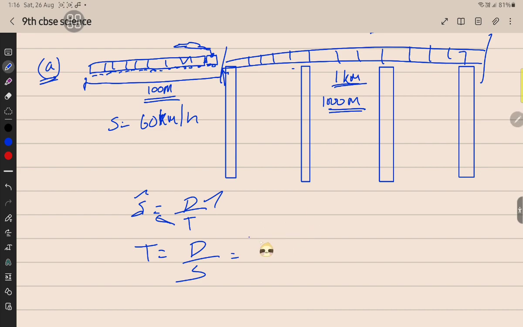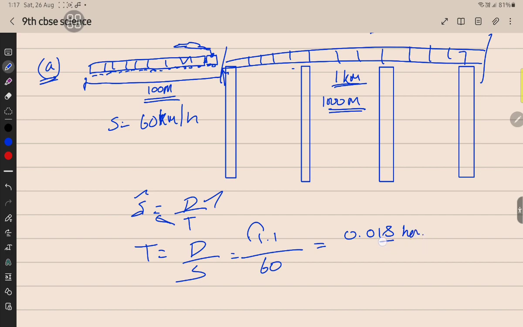So totally the distance is 1.1 kilometers. 1.1 divided by the speed, which is 60. So 1.1 by 60 is 0.018.